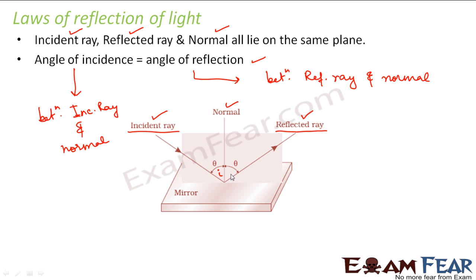So that means it is this angle. It says that this angle of incidence is equal to the angle of reflection. So these two laws will always hold true wherever reflection takes place. That is, the angle of incidence will always be equal to the angle of reflection, and the incident ray, reflected ray and normal all will lie on the same plane.